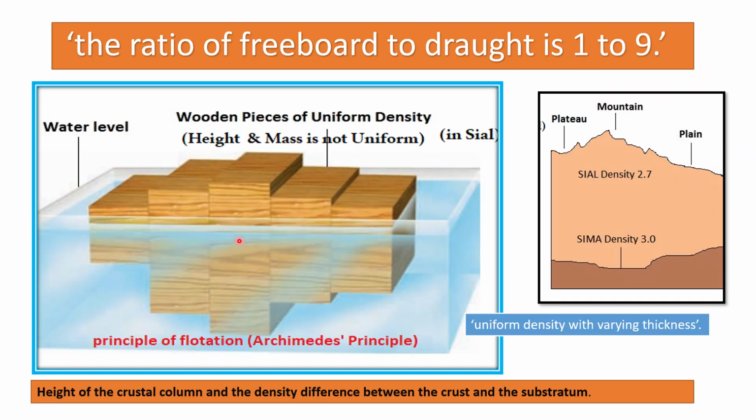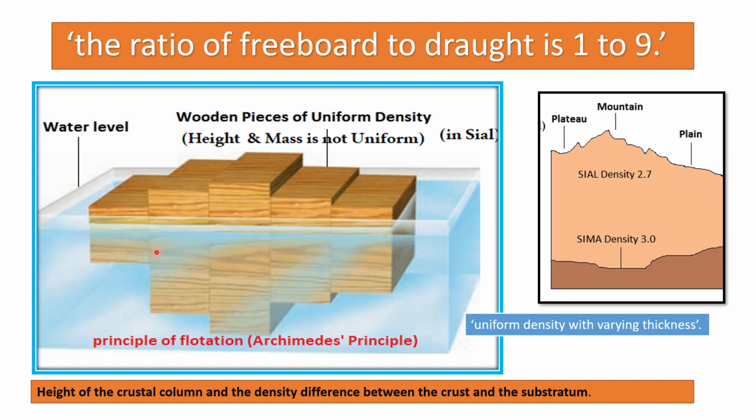Now Airy's experiment. He took eight wooden blocks, all of different height and different mass, but with uniform density. The wooden blocks are the replica of Earth's surface with varying height and mass, all with uniform density.